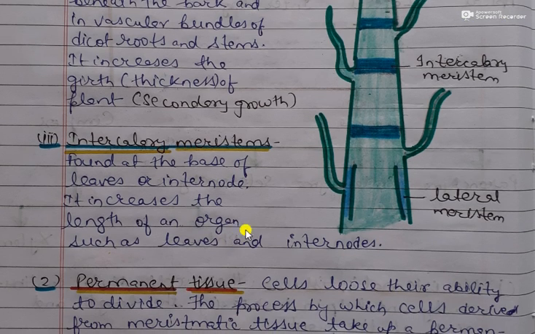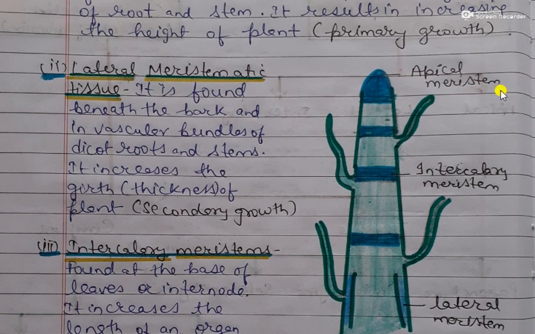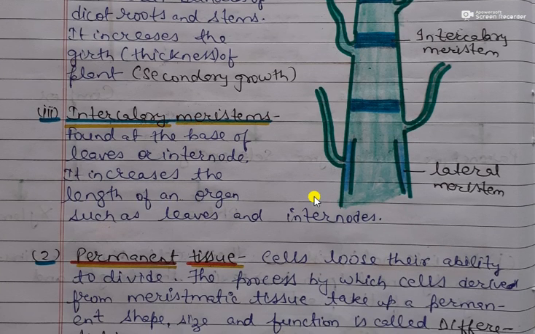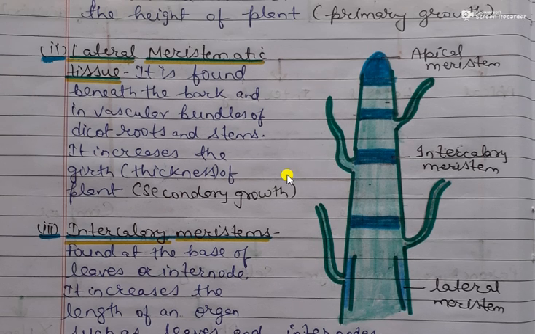Now intercalary meristematic tissue is found at the base of leaves or at the internode. So in this diagram, you can easily see this is apical meristematic tissue, and this is intercalary meristematic tissue, which is found at the base of the leaf. Okay, the leaf is attached to the stem or branch, so it is found at the base of the leaf or at the internode, and it increases the length of an organ such as leaf and internodes. So the length of an organ is increased by intercalary meristem.